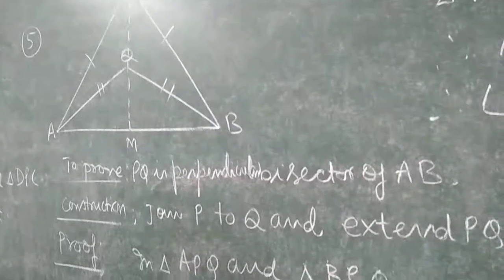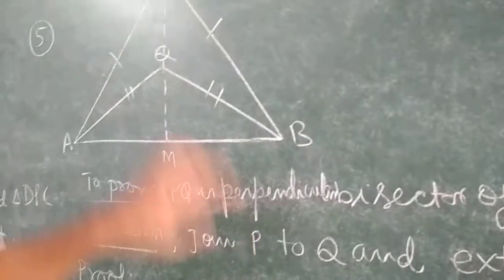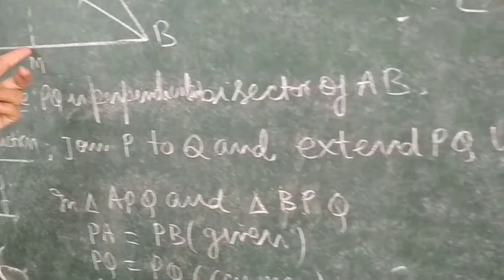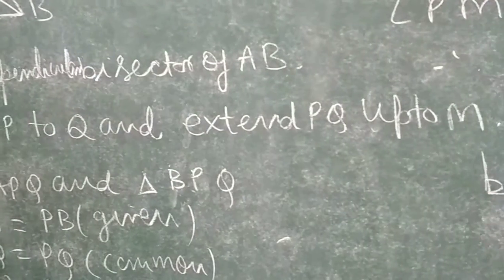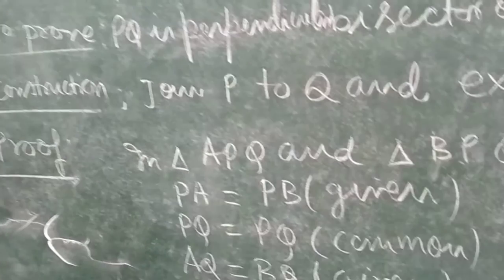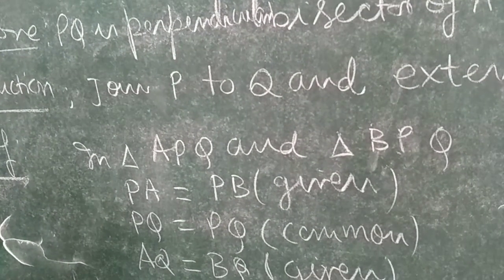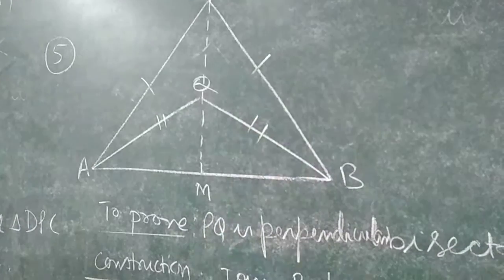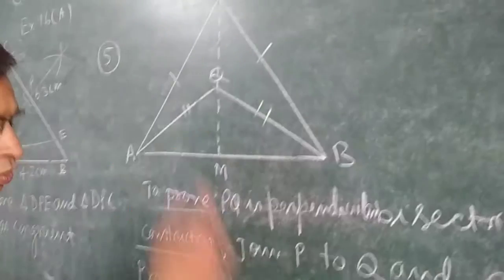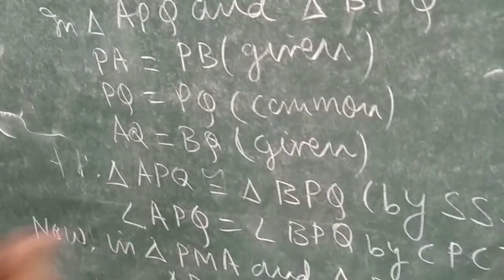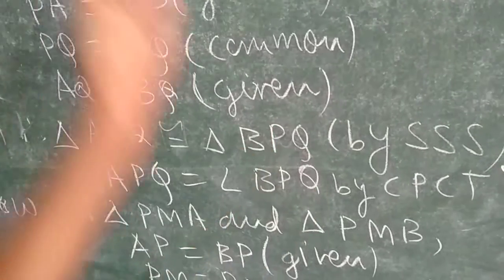So, construction: join P to Q first, and extend it up to M, as shown in the figure. Then we prove. First we take triangles APQ and BPQ. AP equals BP, given in the question. PQ is common and AQ equals BQ, also given. Therefore, the two triangles are congruent by SSS, and we get the result angle APQ equals angle BPQ.